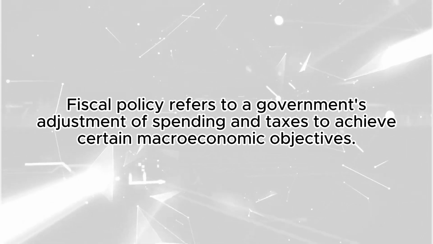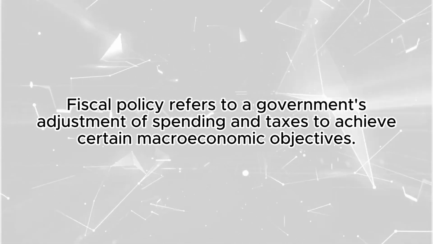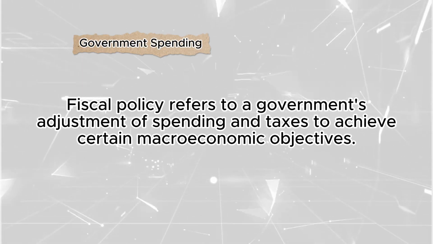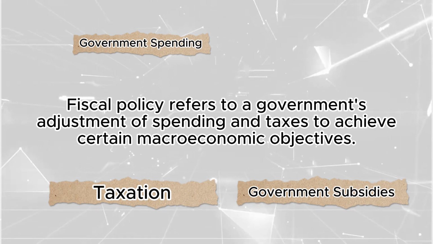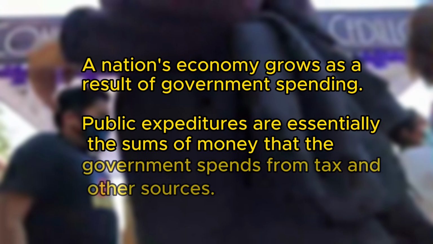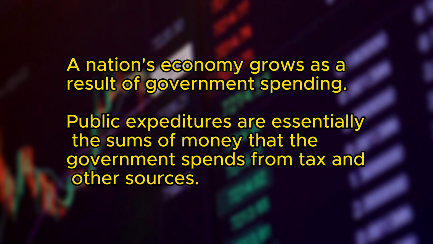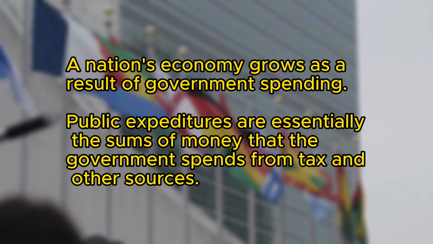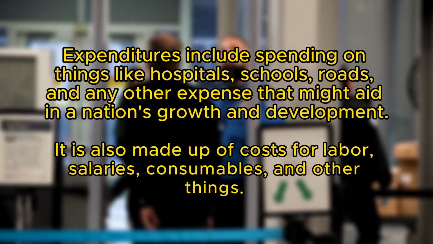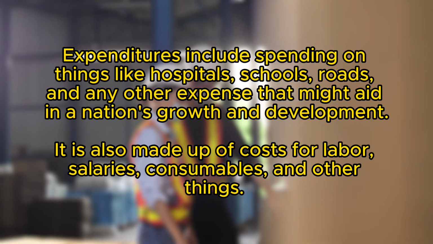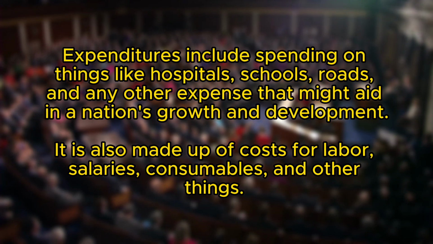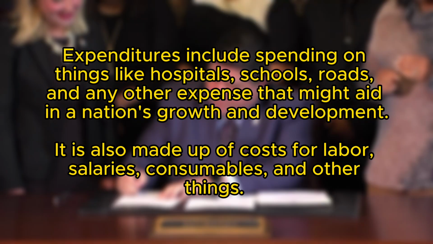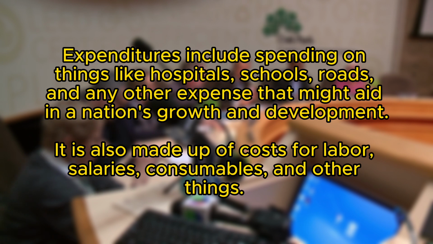Fiscal policy refers to the government's adjustment of spending and taxes to achieve certain macroeconomic objectives. This emphasizes government spending, taxation, and government subsidies. A nation's economy grows as a result of government spending. Public expenditures are essentially the sums of money that the government spends from tax and other sources. Expenditures include spending on things like hospitals, schools, roads, and any other expense that may aid in the nation's growth and development. It is also made up of costs for labor, salaries, consumables, and other things.